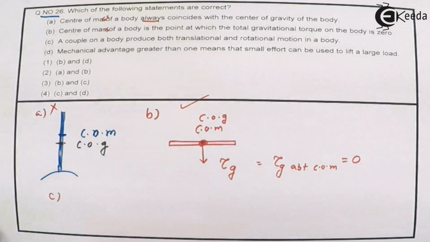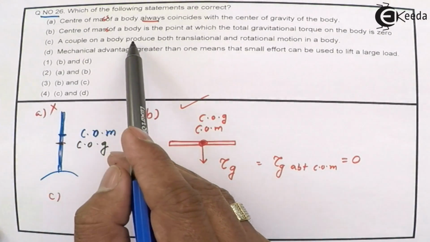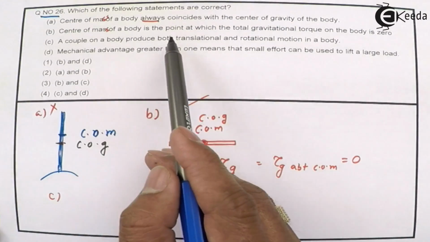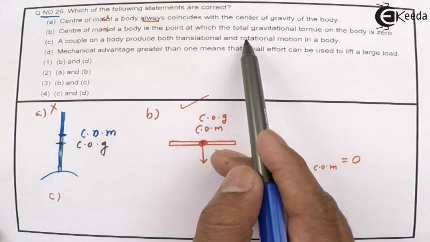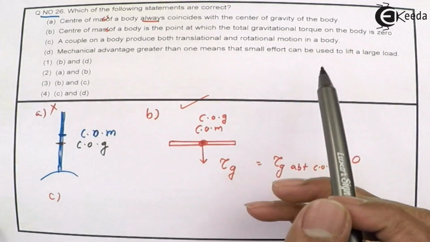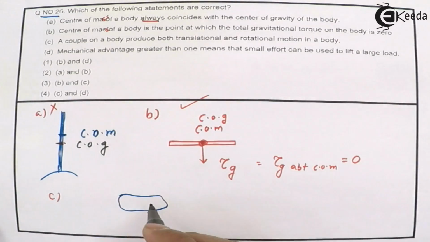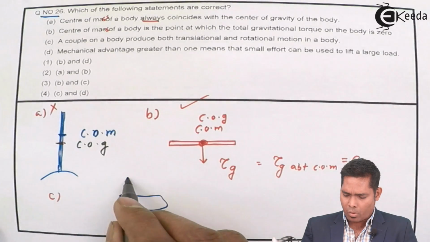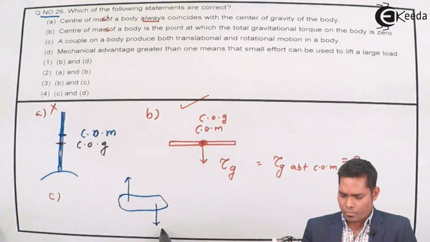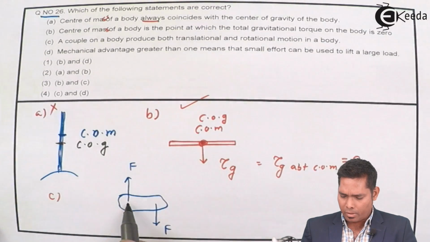C option, a couple on a body produces both translation and rotational motion in the body. It is a wrong statement because what is a couple? Suppose I have a body like that and 2 equal and opposite forces act, one force is this one, at 2 different points in a body.